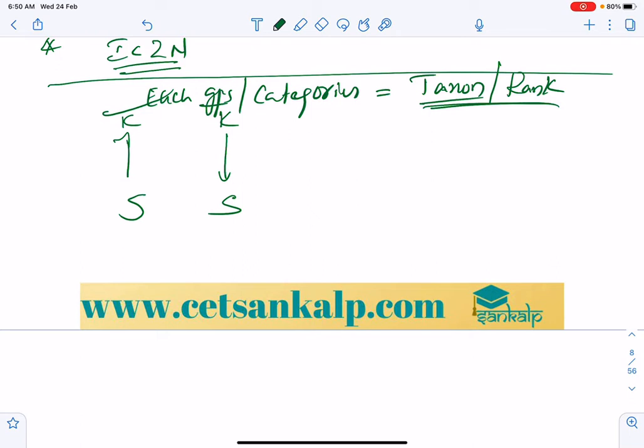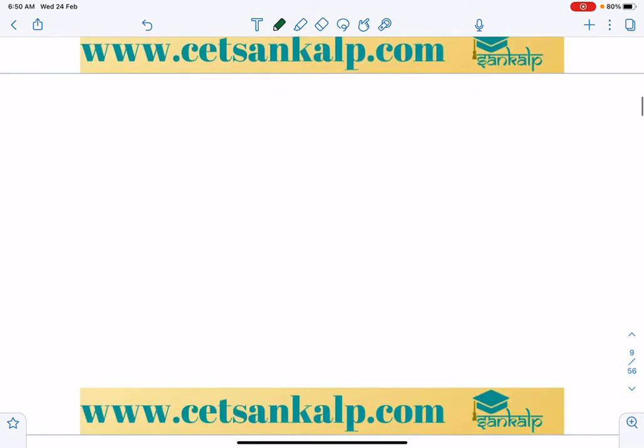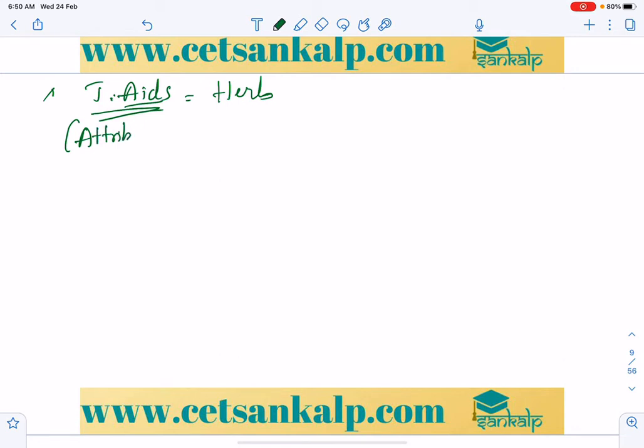Now, taxonomical aids. Taxonomical aids are the forms, attributes, or articles which help us to classify the organism.